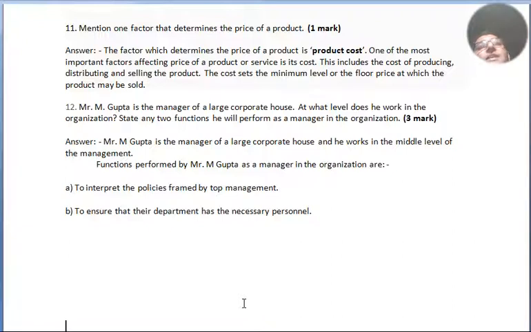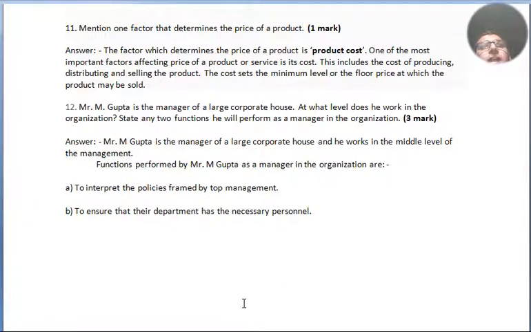Now question number 11. Mention one factor that determines the price of a product, for 1 mark. The factor which determines the price of a product is product cost. One of the most important factors affecting the price of a product or service is its cost. This includes the cost of producing, distributing and selling the product. The cost sets the minimum level, or the floor price, at which the product may be sold.